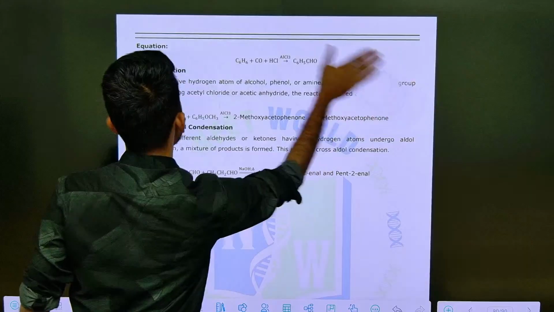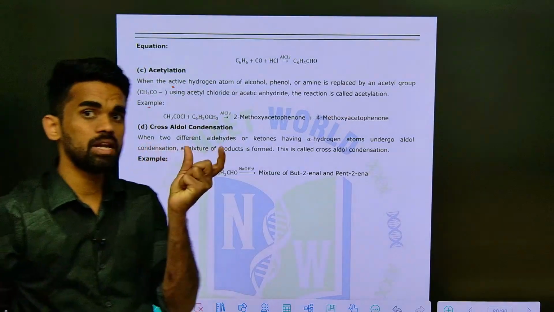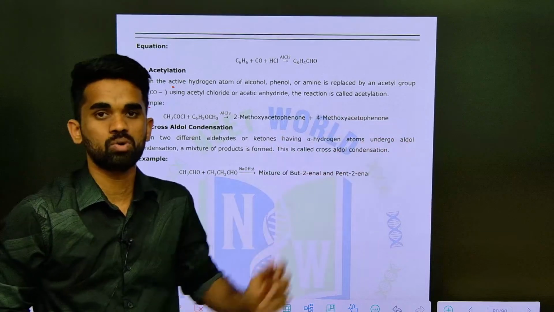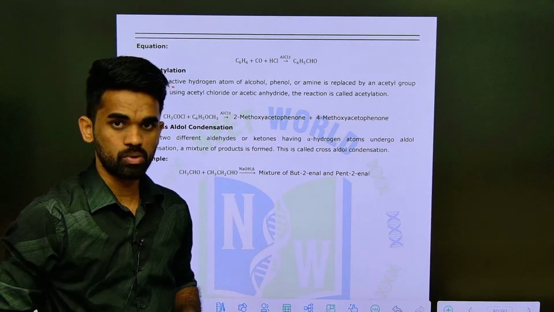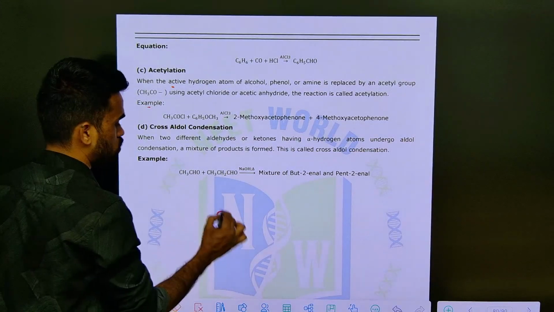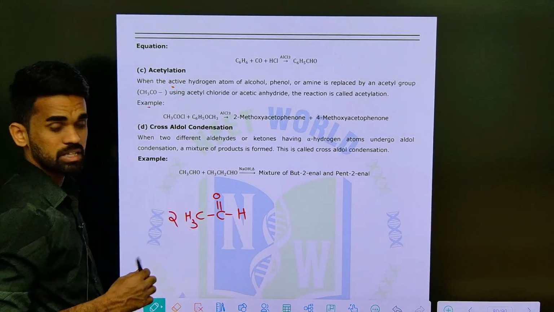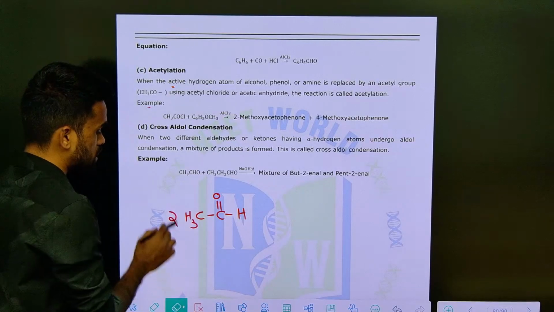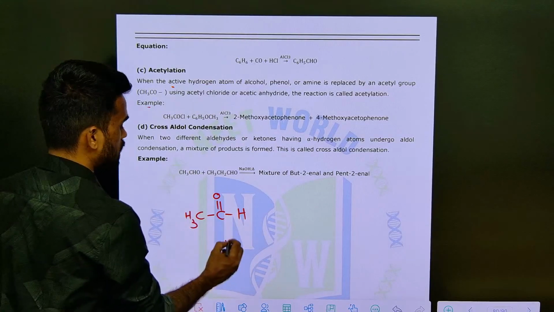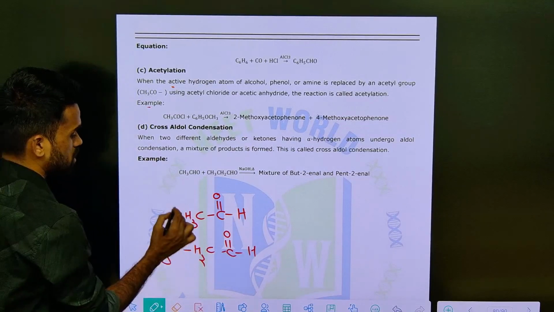Okay, the next example here is cross aldol condensation. See, aldol means, as I discussed, a carbonyl compound with alpha hydrogen is treated with base and gives the final product as an alpha beta unsaturated compound. So here by default we consider two carbonyl groups, I mean two aldehydes or ketones like methyl group containing two acetaldehydes we have taken there. So instead of taking two same molecules, if I take one acetaldehyde and one more other molecule, for example one acetaldehyde and one more is CH3CH2CHO. See, both are different molecules. This is one, this is two.